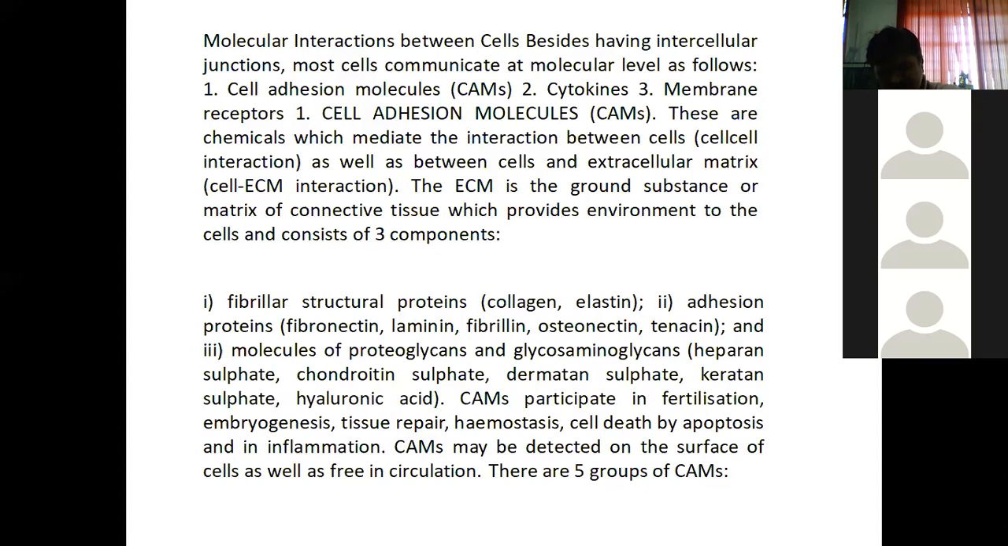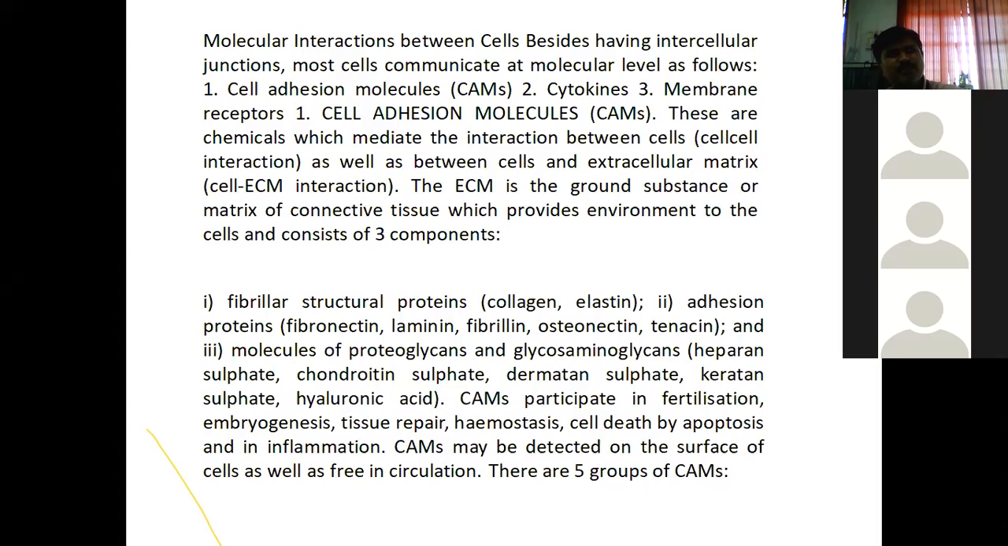Occluding junction, right? Yes, sir. Occluding junction is the first one. That is the tight junction. The other name for the occluding junction is zonula occludens. Am I right? Then the second one was the adhesion junction.